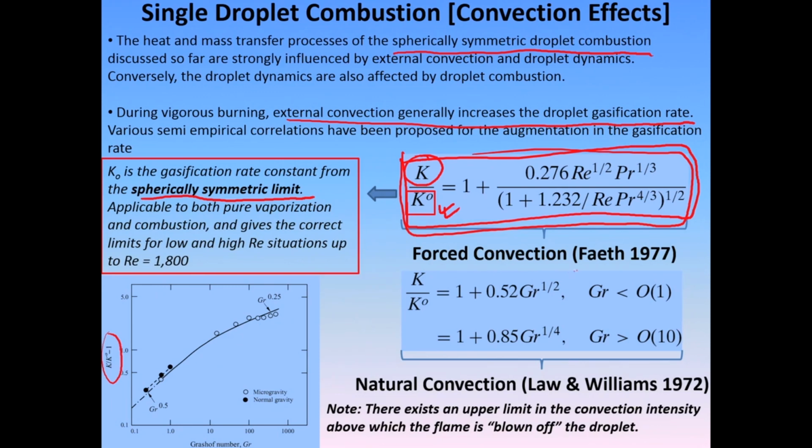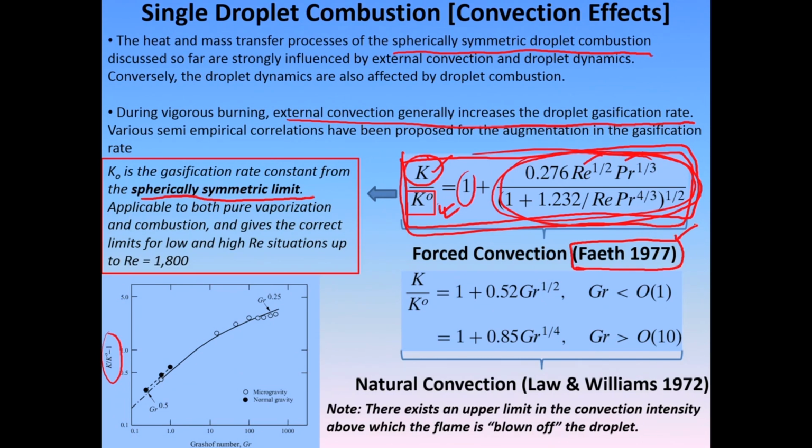For forced convection, the correlation was given by Faeth in 1977, which gives the ratio of these two. When this factor becomes very small, K and K naught will be the same. Other than that, K is always greater than K naught by some extent, because this is a non-zero quantity, since Reynolds number and Prandtl number cannot be negative. So this ratio will be greater than 1 for all practical purposes. This was given for forced convection.